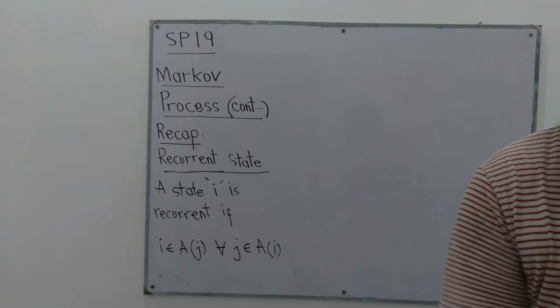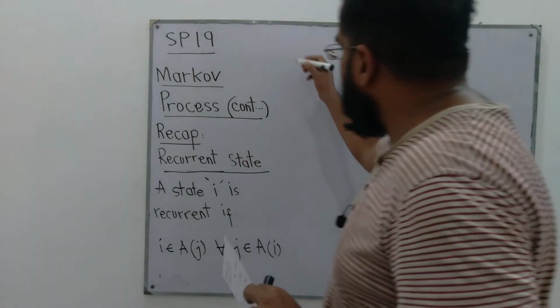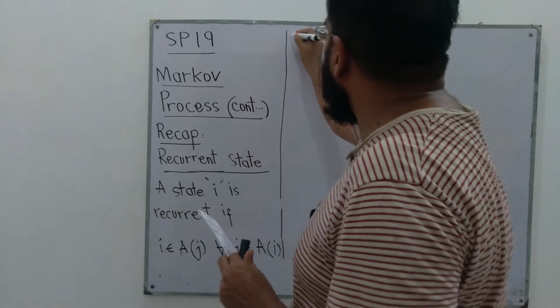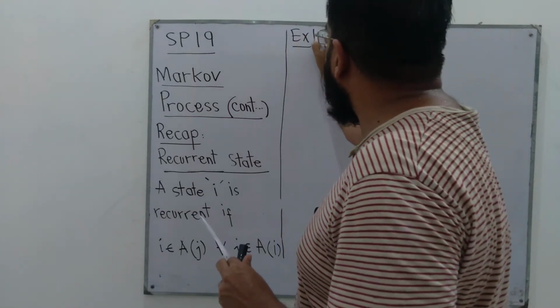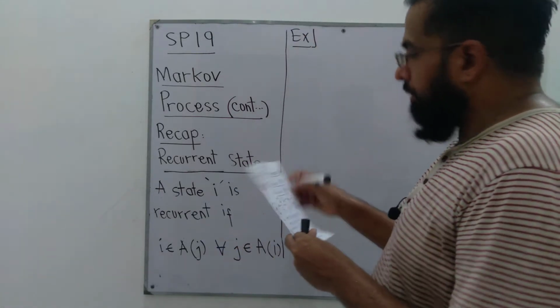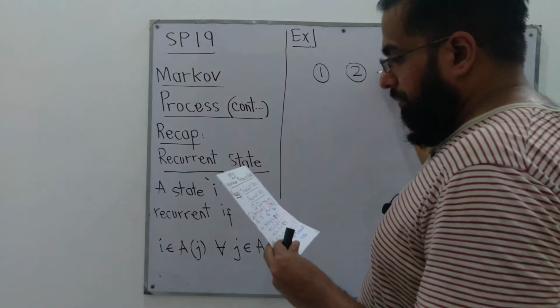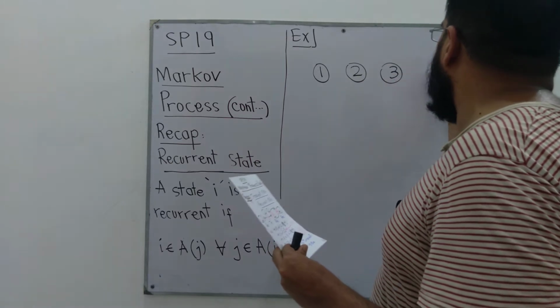We will continue our recap with a small example. We have this Markov chain with states 1, 2, 3, 4.